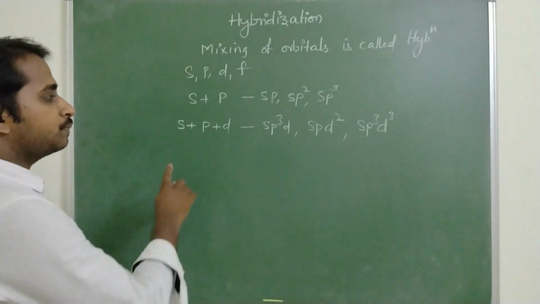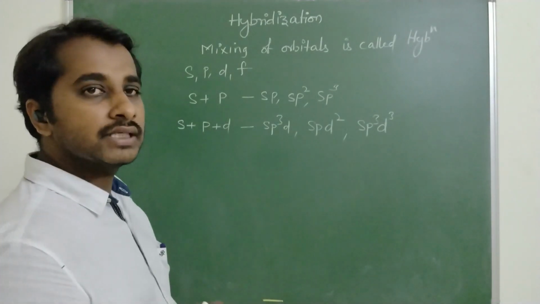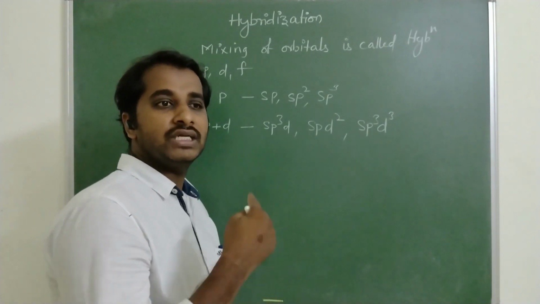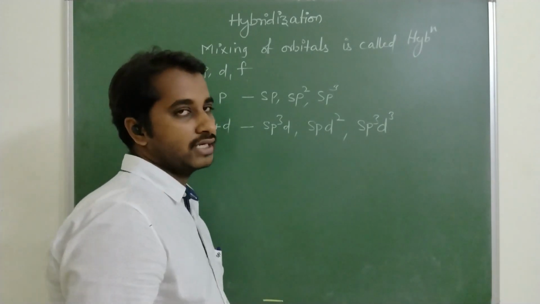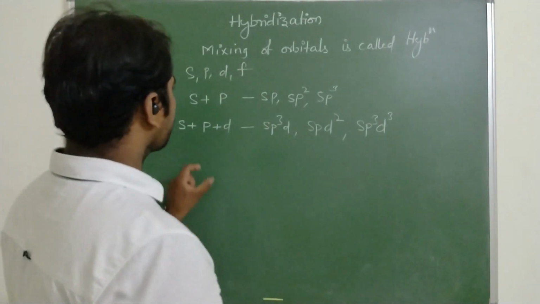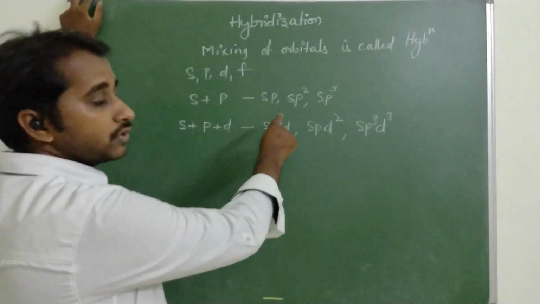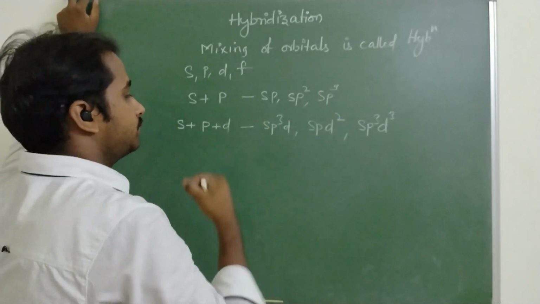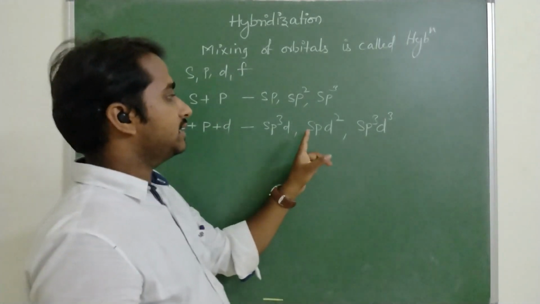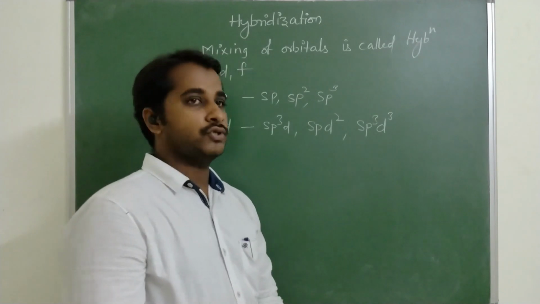p, d and f combination is also possible, but that concept is not at your level; you will learn it at MSc post-graduation level. So coming to the point, s can mix with p to form sp, sp2, sp3 hybridizations. s, p and d can form sp3d, sp3d2, sp3d3 hybridizations.